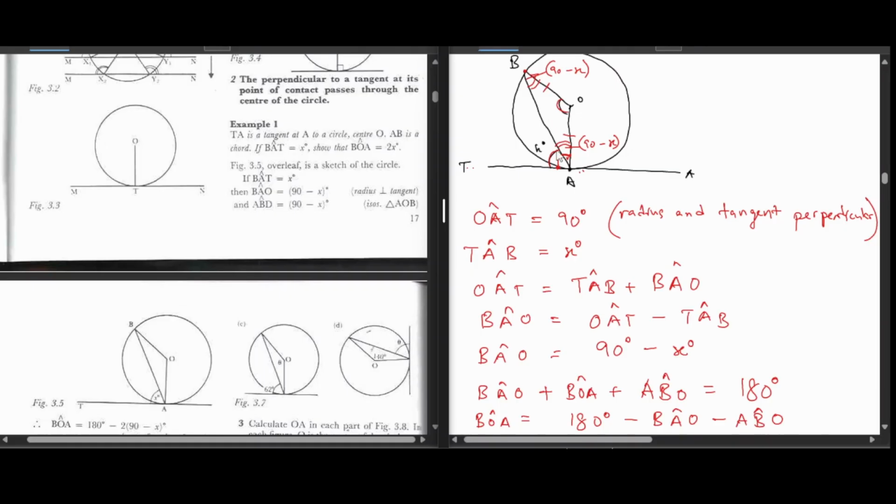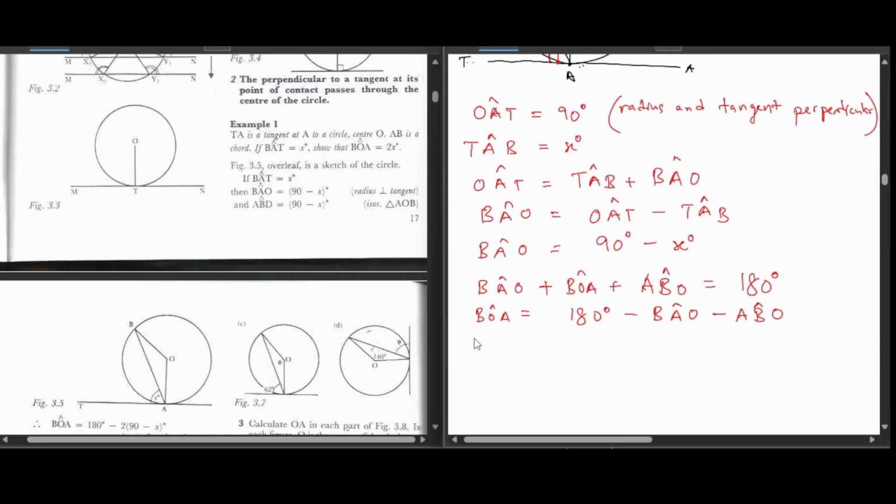Ko ABO ndiani ndi 90 minus x. Saka zora tiri kuti BOA panapa is equal to 180 minus bracket, don't forget brackets, 90 minus x. Panapa yoita futi minus kureva e toisa futi bracket 90 minus x.